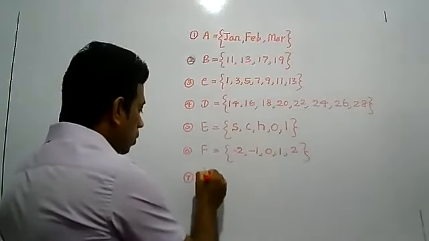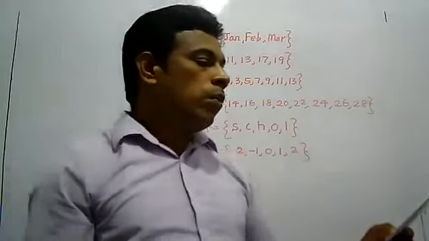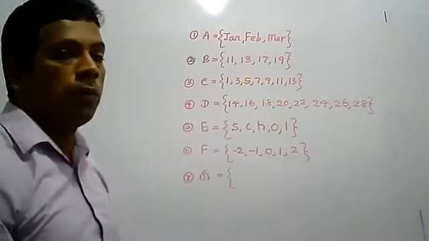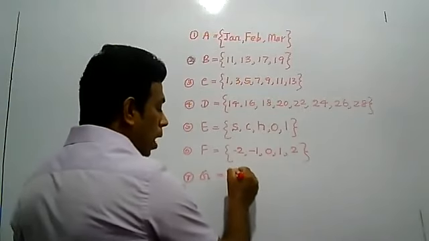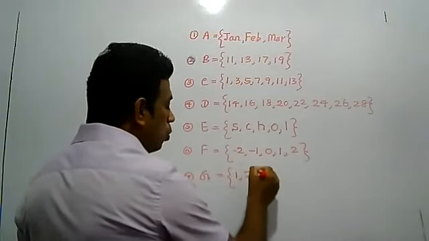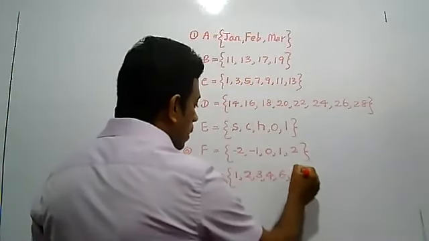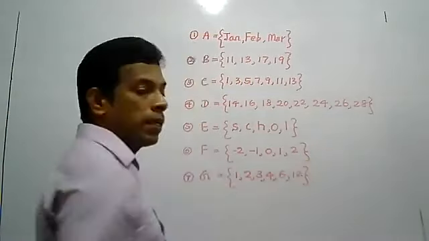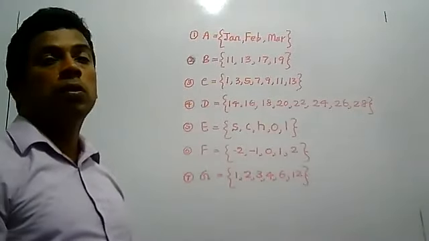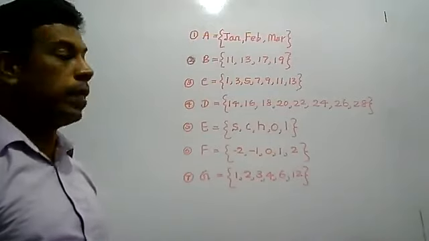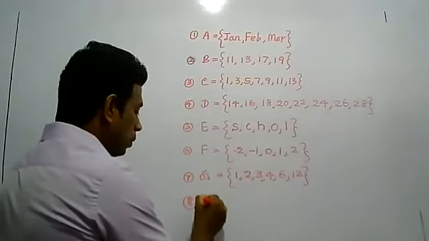Seventh one, G. Factors of 12. Factors of 12 are 1, 2, 3, 4, 6 and 12.